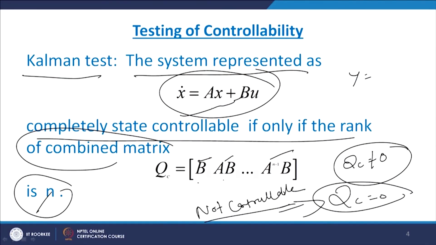Now for this particular case we have seen the state response. The state response we can write down as x of t equal to e raised to A t x naught plus the integral from 0 to Tf of e raised to A (Tf minus tau) B u of tau d tau.